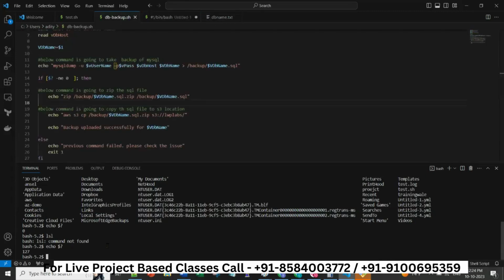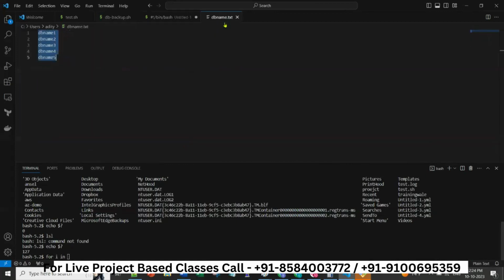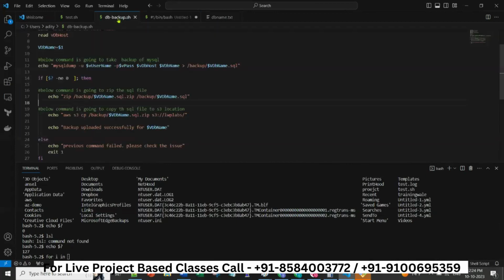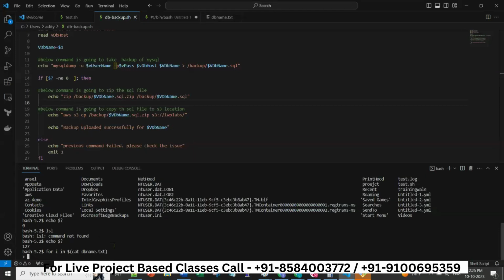What I will do, I will write a loop here. I will type for I in this file. How to open a file? I'll write $cat db name, and I will end. So dbname.txt, cat means it will open the file, and then there are 5 entries in that. I will take one by one, I'm writing a loop now. So a loop will run. It will pass a value on the db backup script.